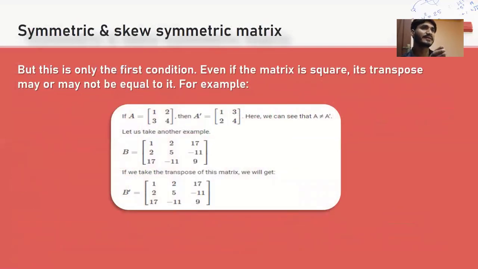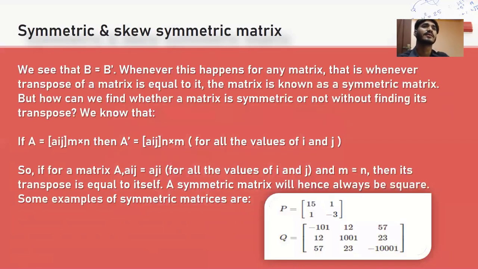But this is only the first condition. Even if the matrix is square, its transpose may or may not be equal to it. For example, here is the table of the symmetric and skew symmetric matrix, and all the equations are written below. We see that B transpose is equal to B. Whenever this happens for any matrix, that is, when the transpose of a matrix is equal to it, the matrix is known as a symmetric matrix.